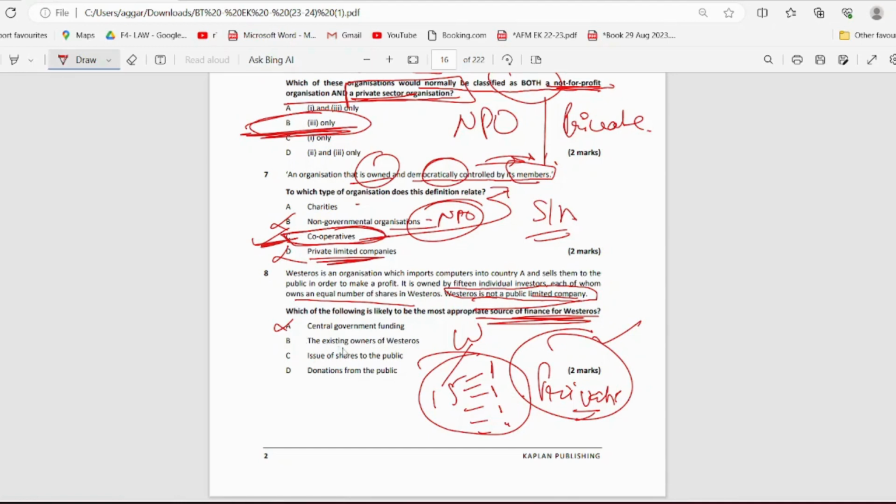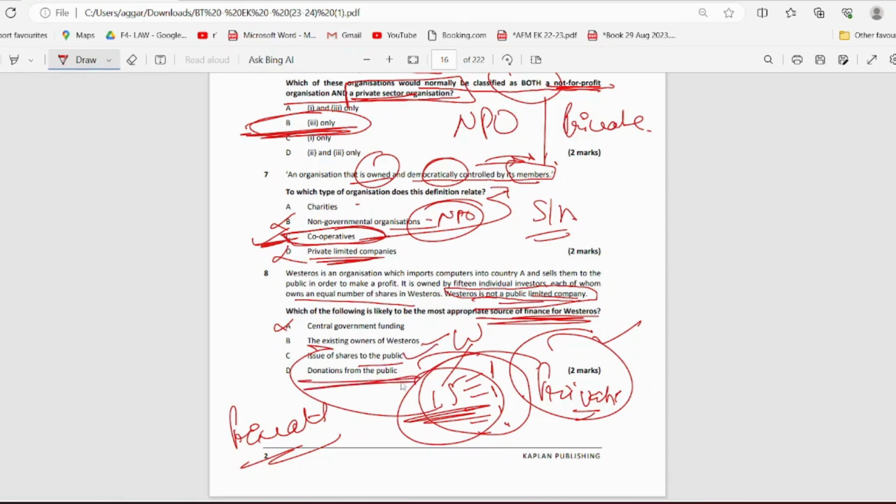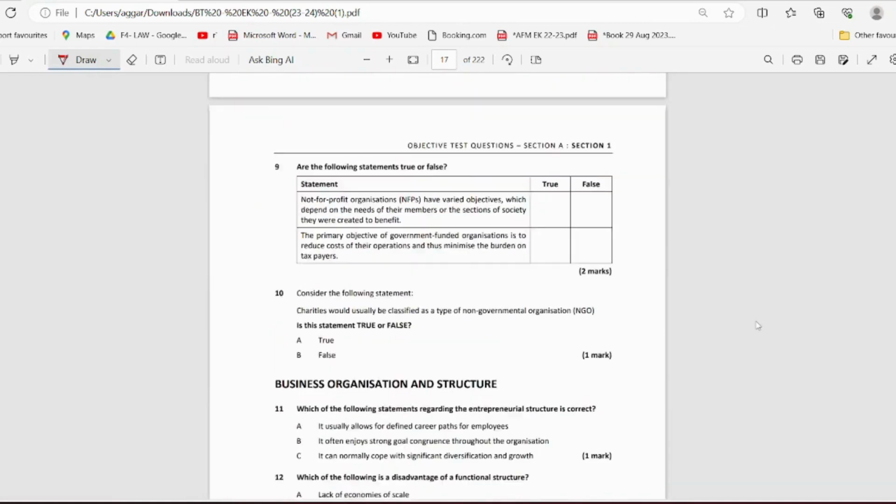Then the existing owners of the company, obviously they will be providing it, because it is a private company and they already have 15 shareholders with them. Obviously they'll be taking money from them. Issue of shares to the public, it won't be able to do that because it is not a public limited company. Donations from the public, why would the public donate to a random private limited company, right? So that is the reason the existing owners of the company will definitely provide the funds to the company, right? Okay. Next question. Second last, yeah.